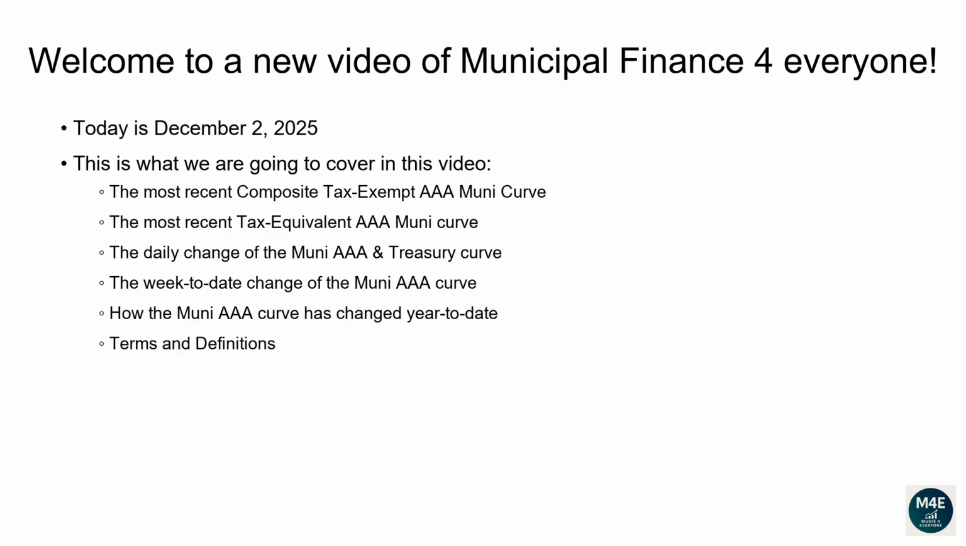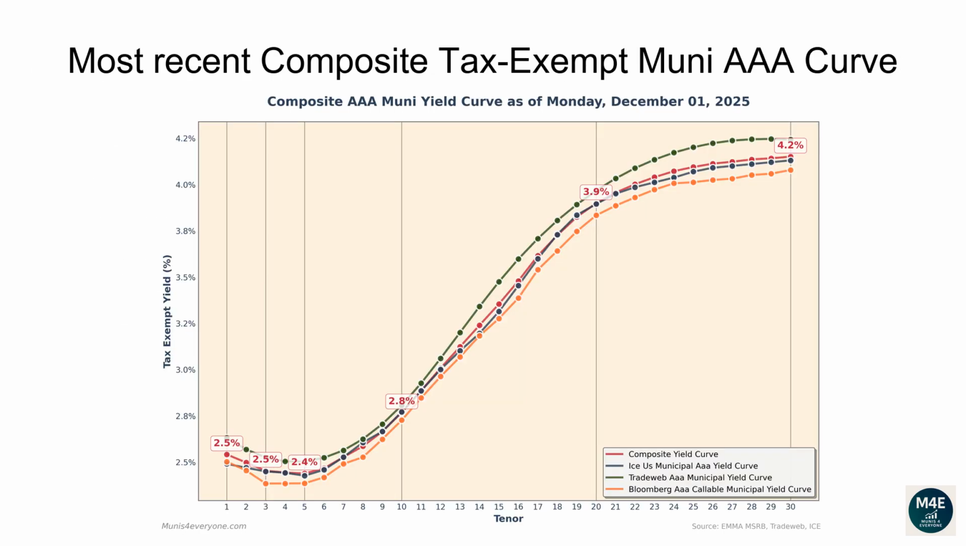Terms and definitions. Let's go over the most recent composite tax-exempt Muni AAA curve. The following composite tax-exempt yield curve is based off the most recent ICE, TradeWeb, Bloomberg yield curves that are available on the MSRB website, plus some proprietary extra adjustments, as of December 1, 2025.